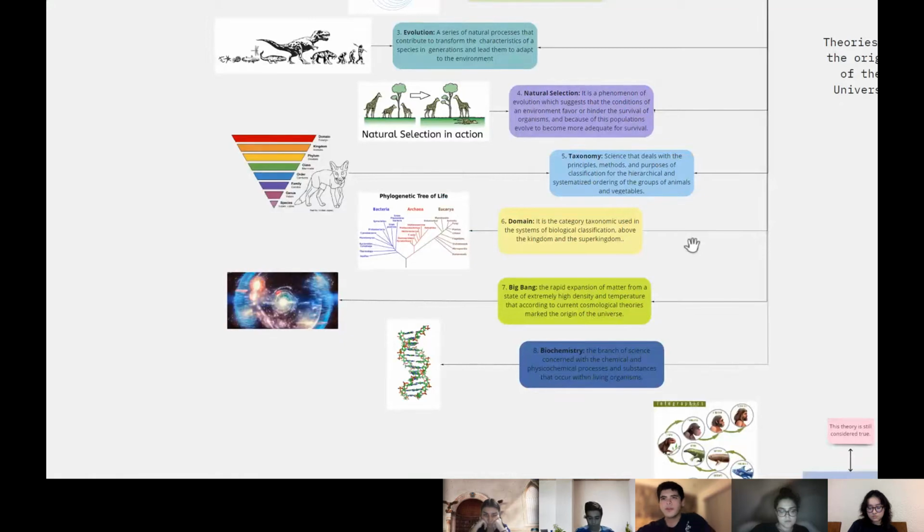Number 7, Big Bang. The rapid expansion of matter from a state of extremely high density and temperature that, according to current cosmological theories, marked the origin of the universe. And finally, number 8, biochemistry, which is the branch of science concerned with the chemical and physical-chemical processes and substances that occur within living organisms.